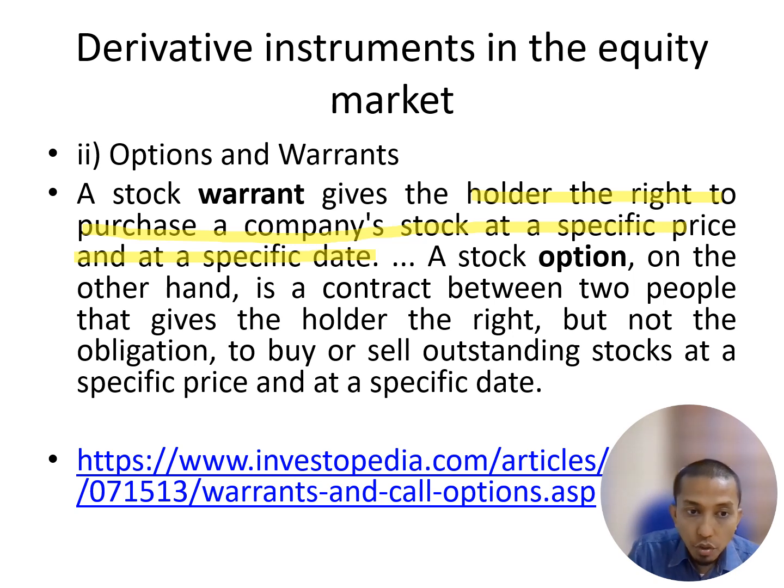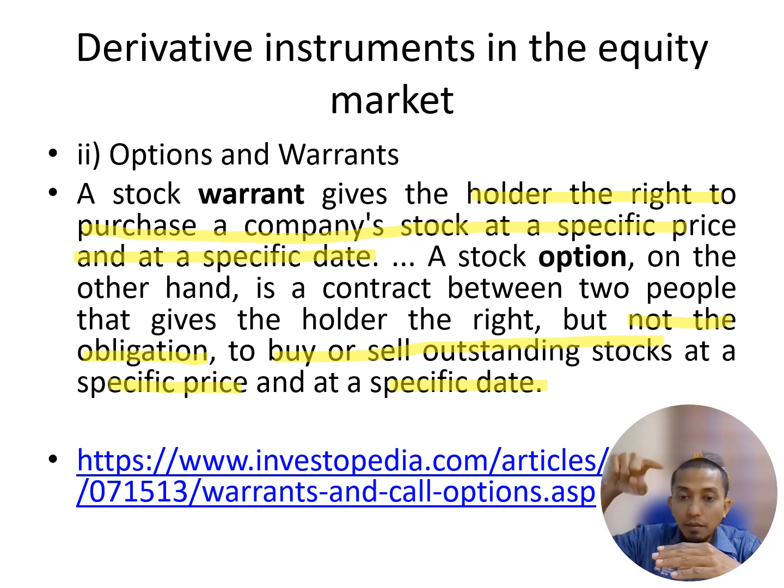So a stock option, on the other hand, is a contract between two people that gives the holder the right but not the obligation. Again, not obligation. It is optional. To buy and sell outstanding stock at a specific price and specific date. So that means the price is fixed. If the price is going up, you are going to purchase at a cheaper price. But if the price is going down, you are still going to purchase at the same price, which is maybe a bit expensive. So is it good or is it not? Depends on your strategy.